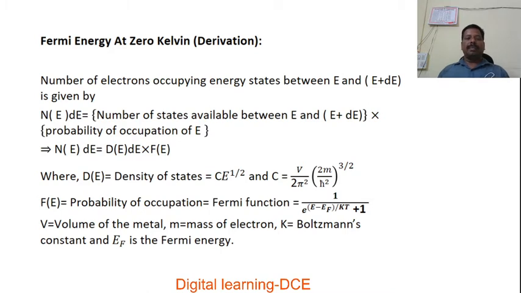Let's consider the number of electrons occupying quantum states between E and E plus dE.